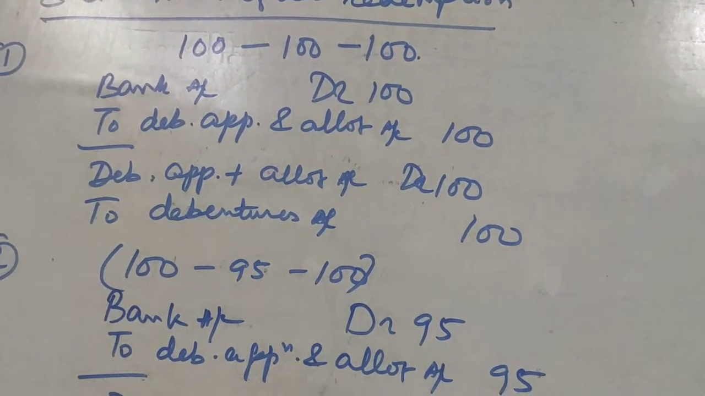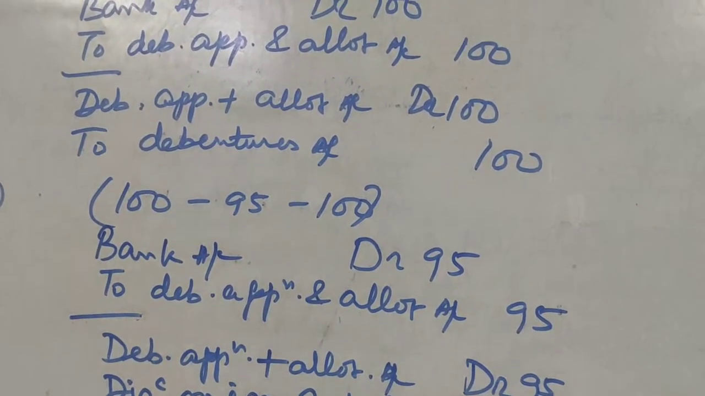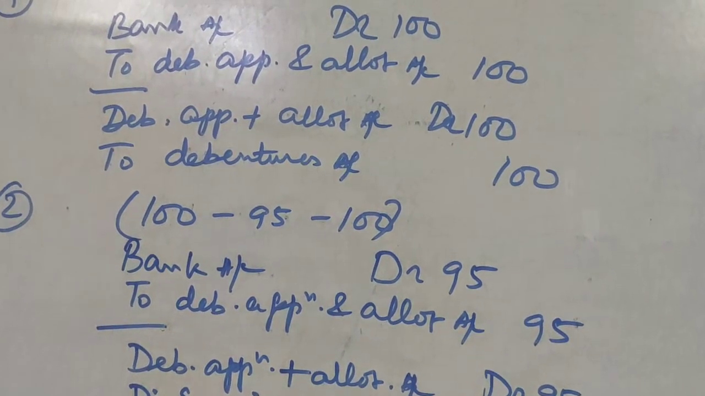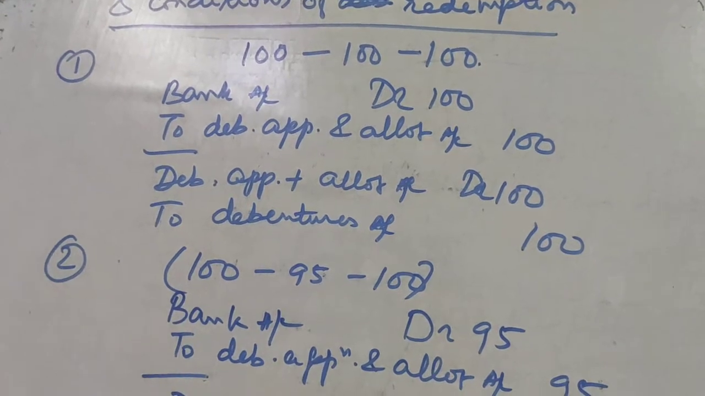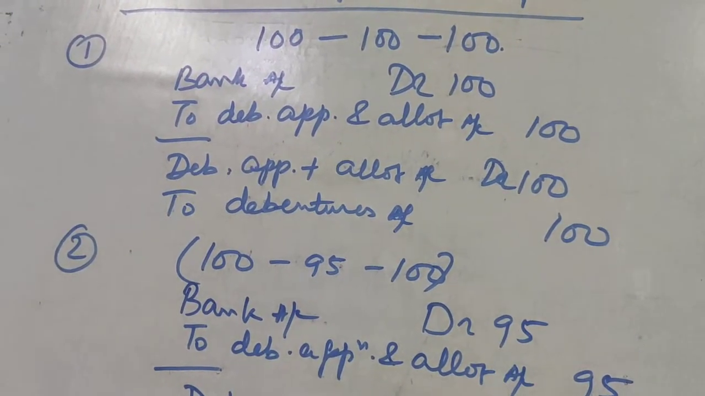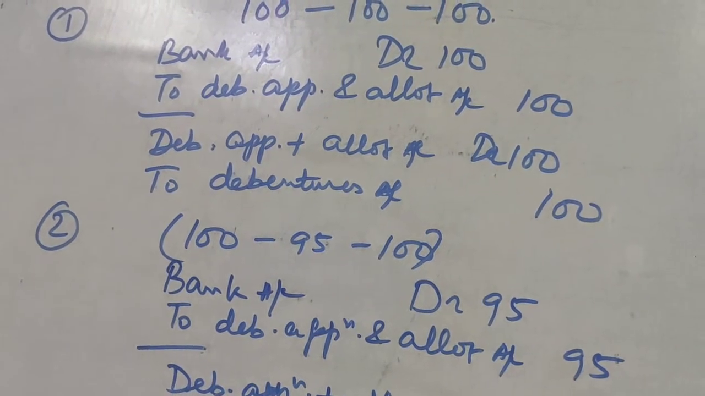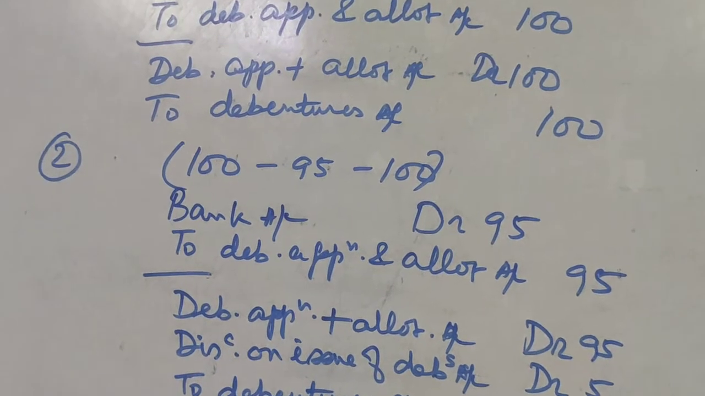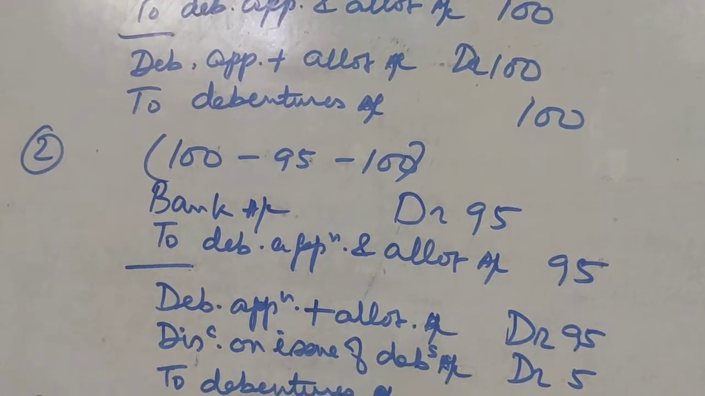Then debenture application and allotment account debit 100 to debentures account 100. And we will also prefix the rate of interest. Here I have not mentioned the rate of interest, but whatever be the rate of interest, 7%, 8%, 9%, that has to be prefixed. In the second case, 100 rupees debenture is issued at 95 but redeemable at 100.